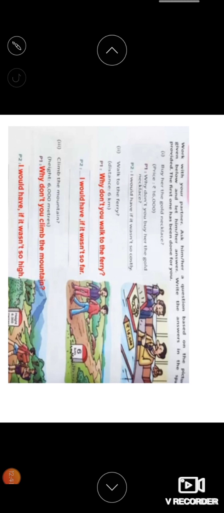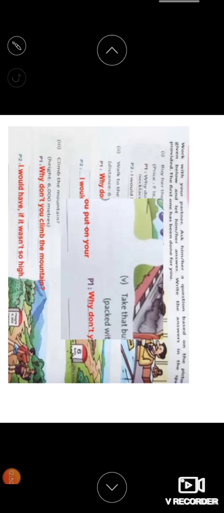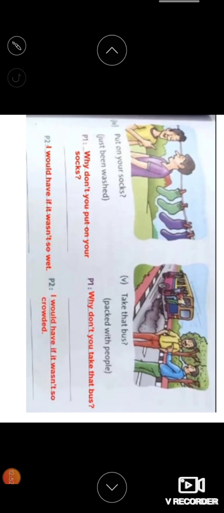Climb the mountain. Height is 6,000 meters. Why don't you climb the mountain? I would have if it wasn't so high. Put on your socks. Just been washed. Why don't you put on your socks? I would have if it wasn't so wet. Take the bus packed with people. Why don't you take that bus? I would have if it wasn't so crowded.